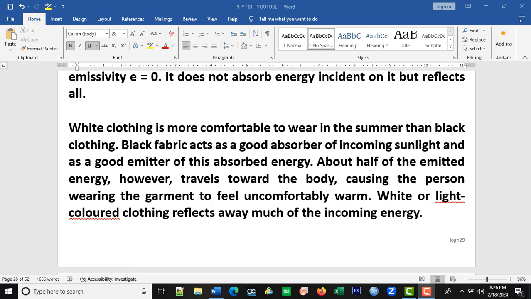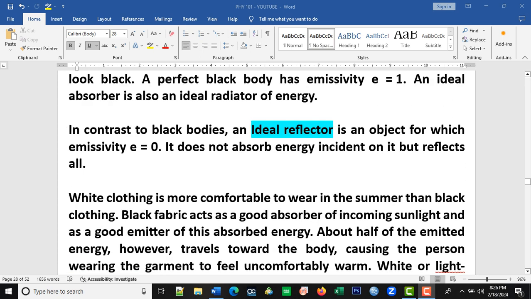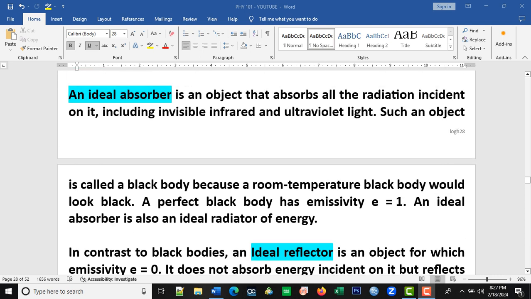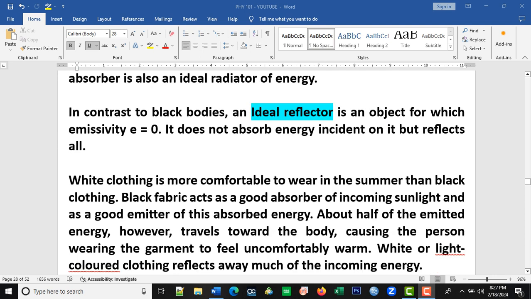As I've said earlier, the kind of clothes we wear can determine the amount of heat we want to come into our body. So if we wear a white cloth, it has the ability to reflect away most of the incoming energy. But the one that is black would rather absorb most of that energy, making us feel uncomfortable. And of course, I have said that an ideal reflector has emissivity of 0, and I also said that an ideal absorber has emissivity of 1.